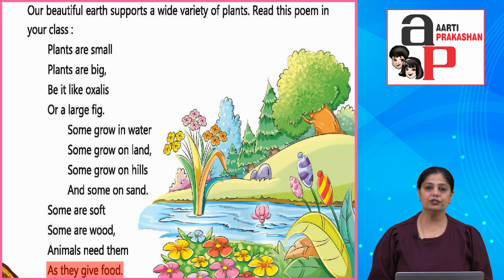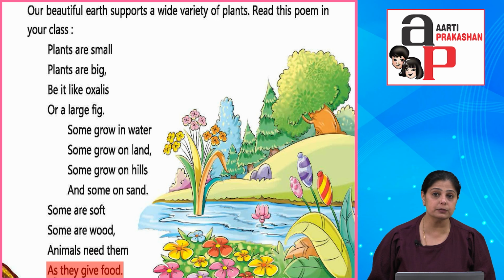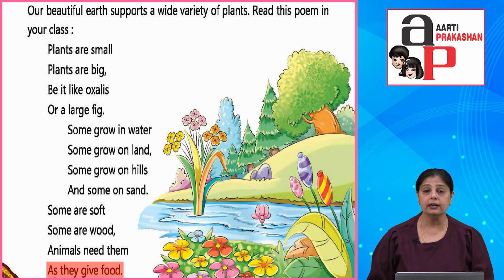So children, do you know we all are dependent on plants and plants are dependent on us. So every living organism is dependent on each other. Okay, in this beautiful poem it says that some plants are small, some are big. Some are like small tiny ones like oxalis, and some are big like the large fig tree. The different places where they grow like water, land, hills, sands.